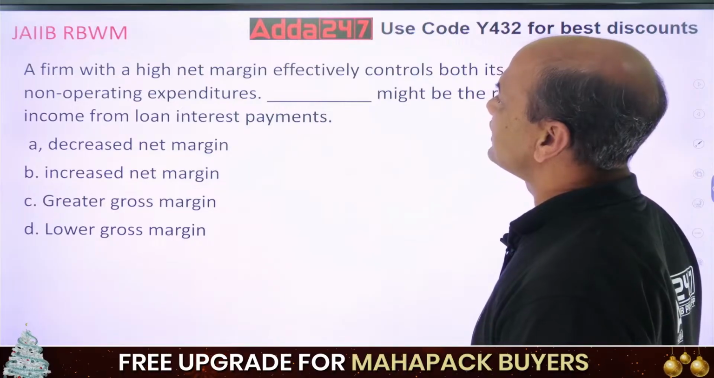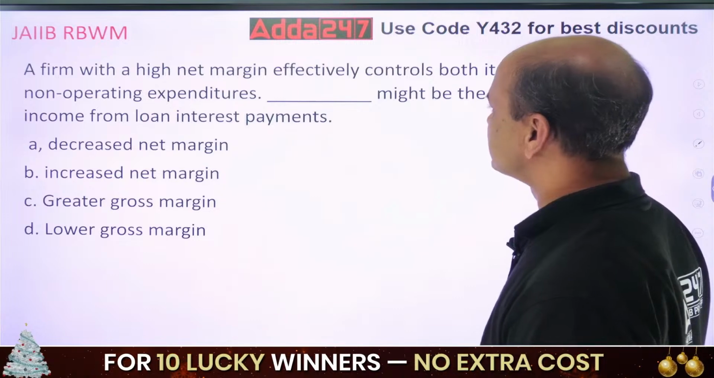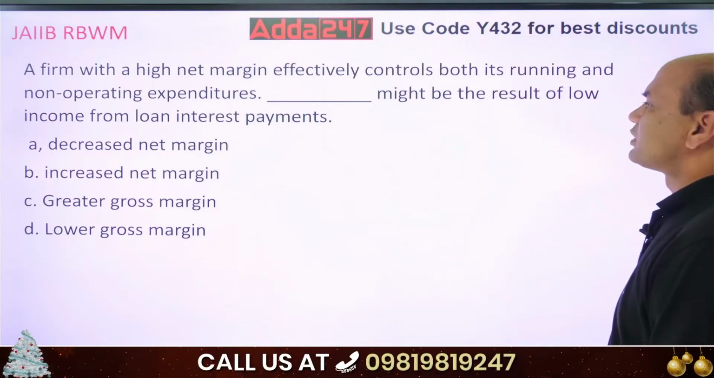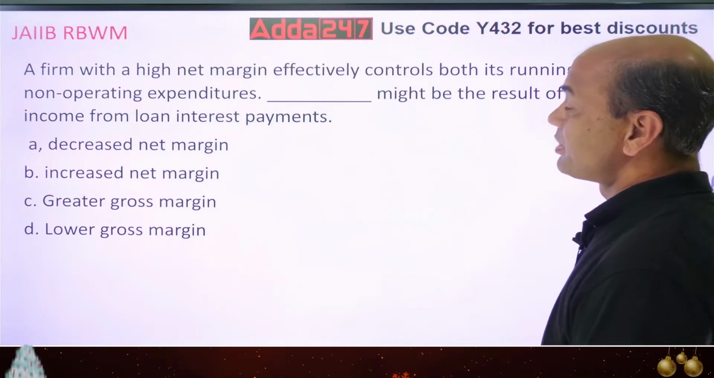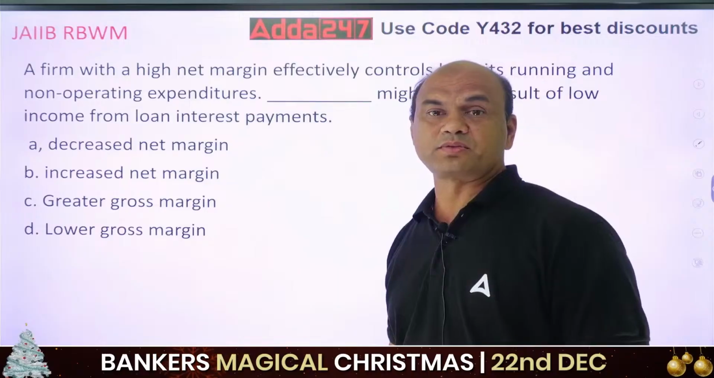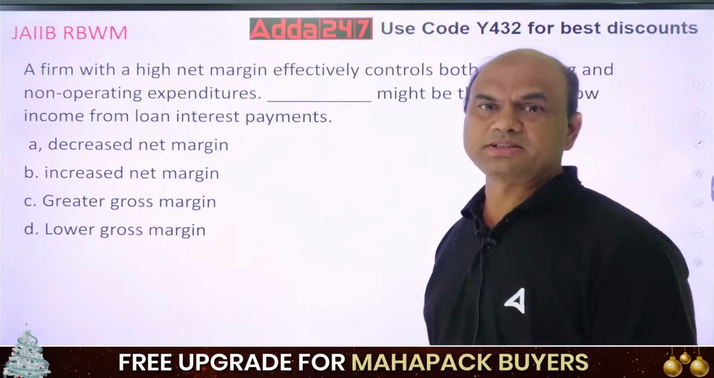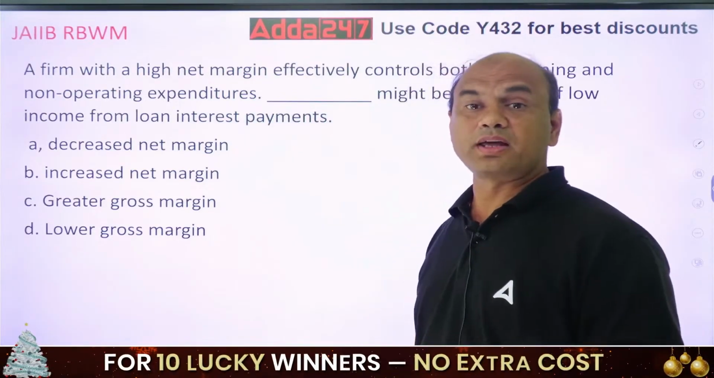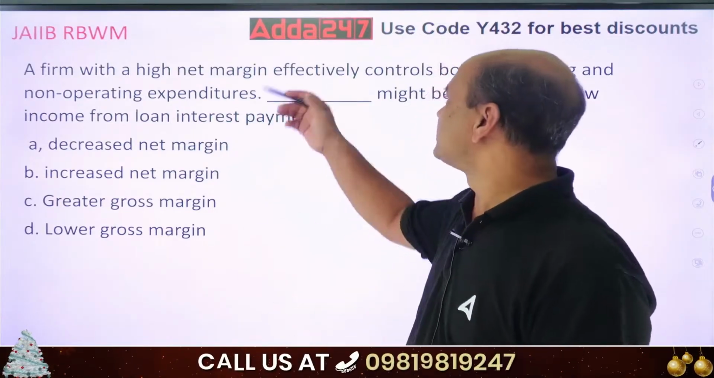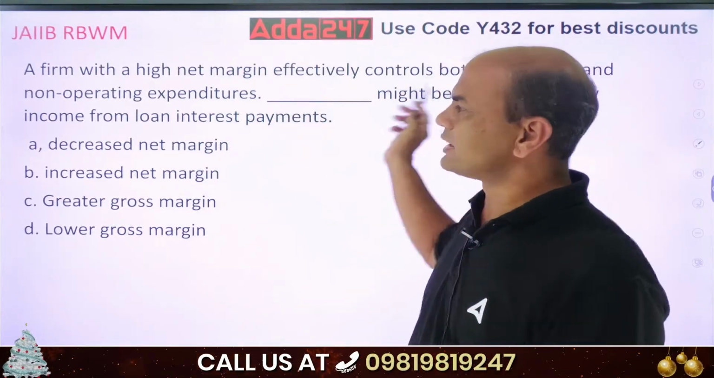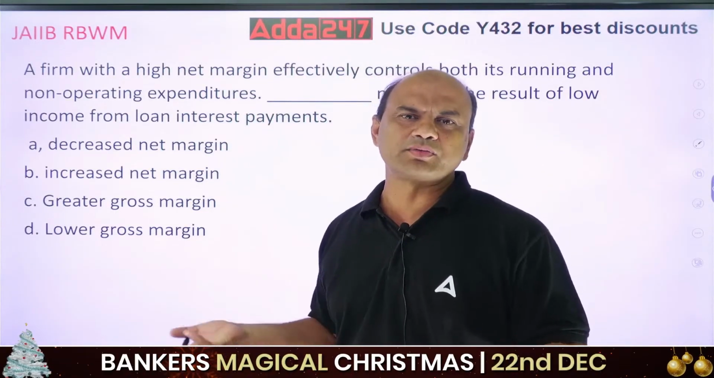A firm with a high net margin effectively controls both its running and non-operating expenditures. Dash might be the result of low income from loan interest payments. Very simple but very basic question. A firm with high net margin means a huge net profit. Then it effectively controls both its running and non-operating expenses. So if I am having huge money, I can control everything, isn't it?